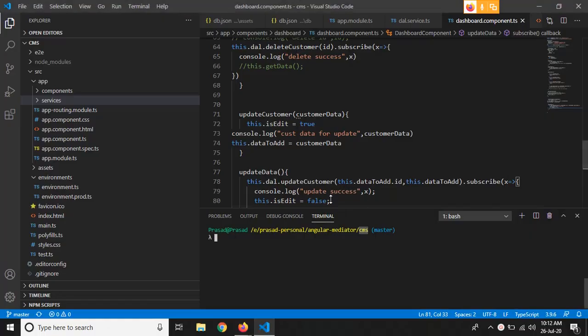So before going to the JSON blob thing, I got some reviews from you guys that you want to know about the observable and the subscriber things. So I'll explain that in detail. Observable and subscriber, let's understand this concept by taking an example, right?